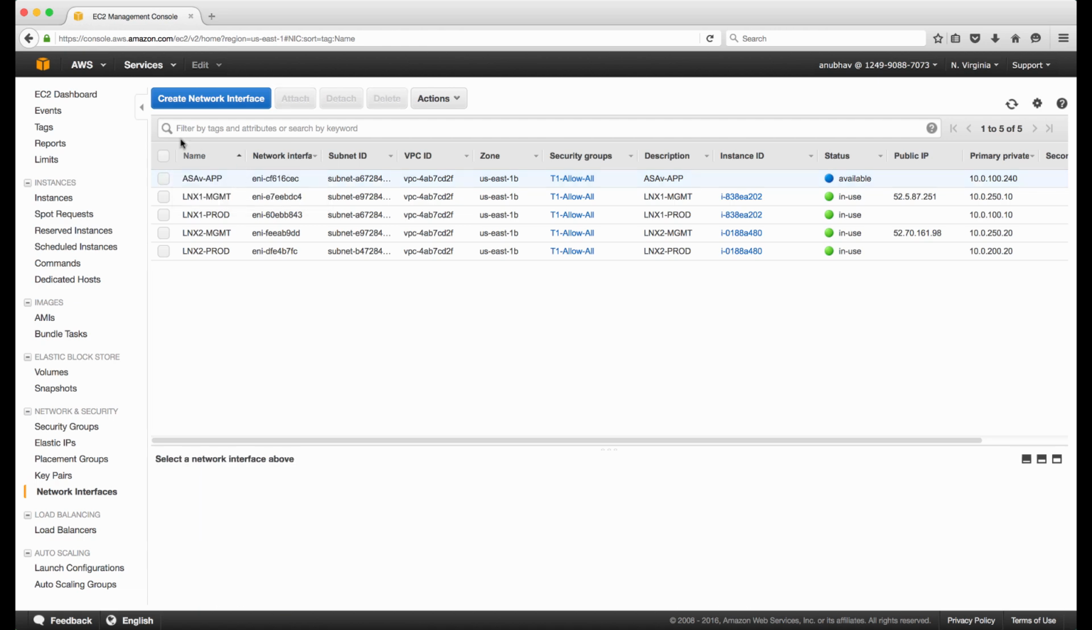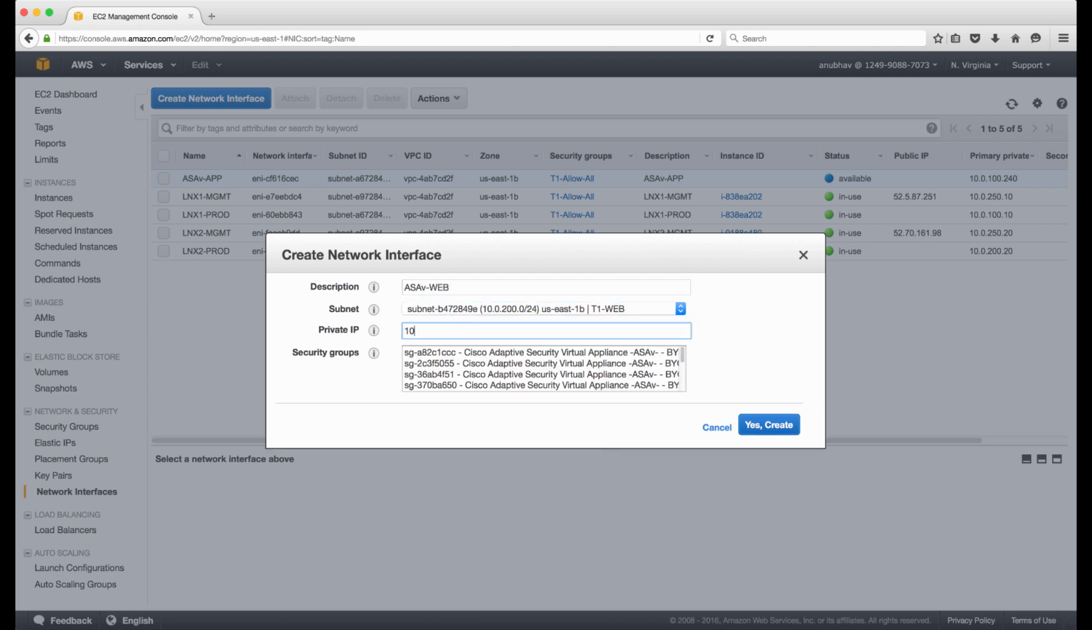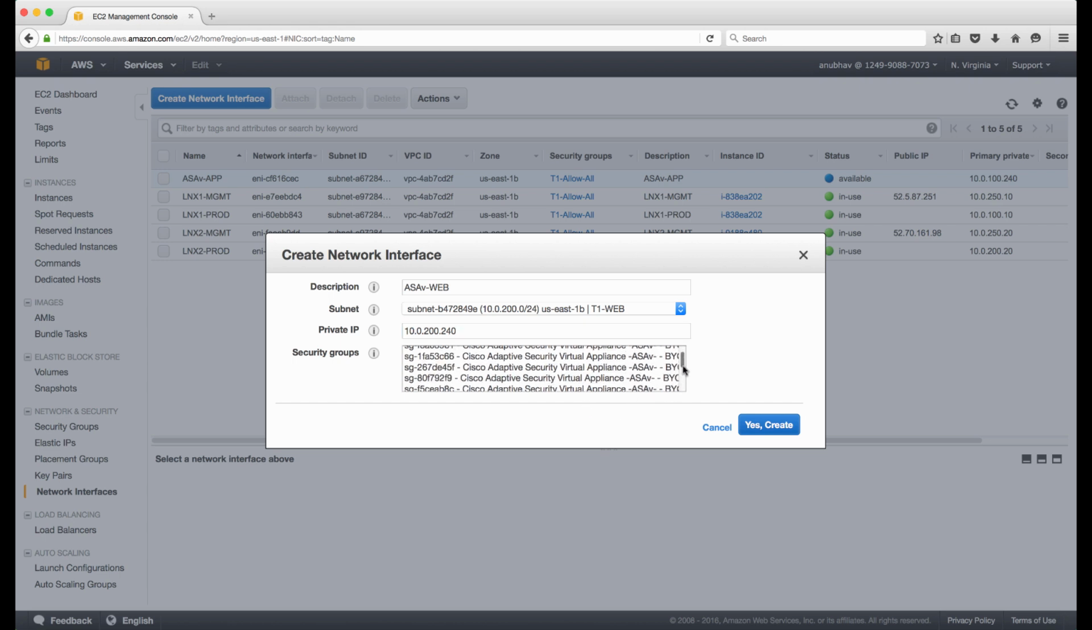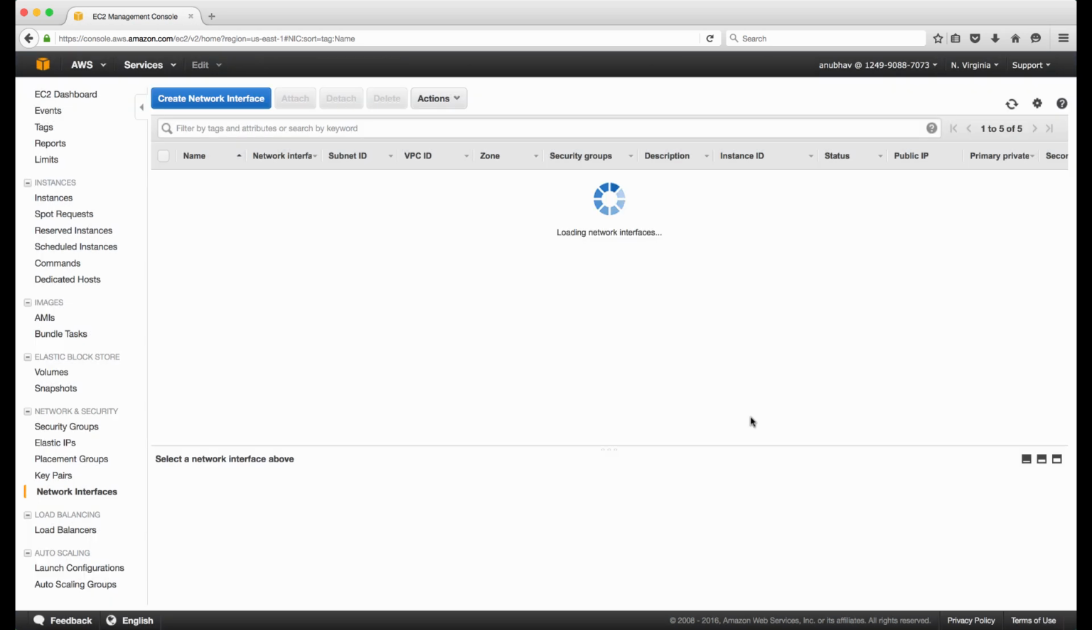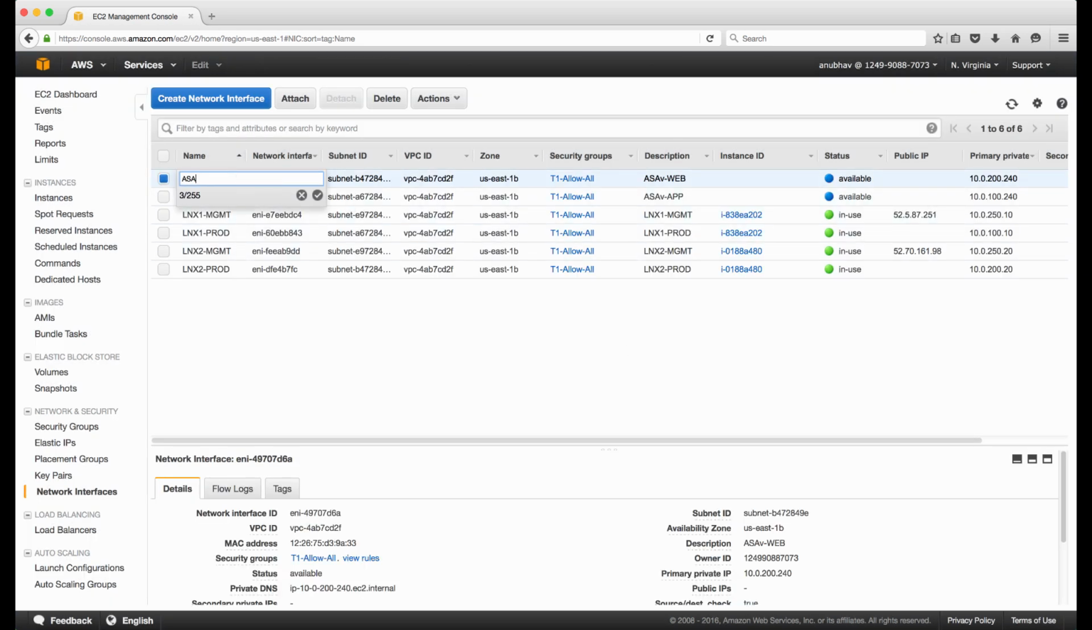ASAv-app. I'll create another interface, ASAv-web. I'll put it in web DMZ. I'll assign 10.0.200.240 IP address here, and allow everything. So we now have two interfaces created for ASA.